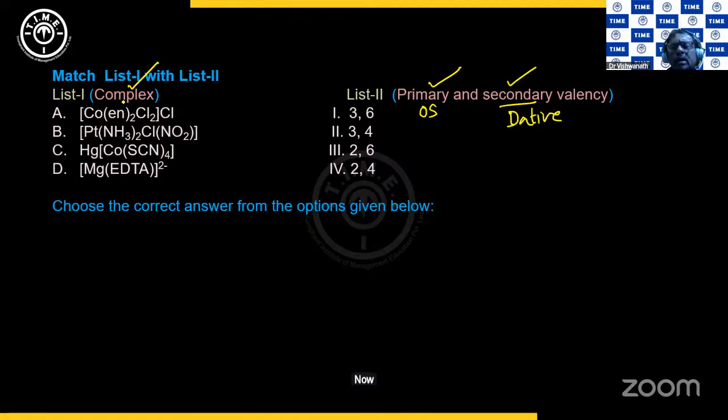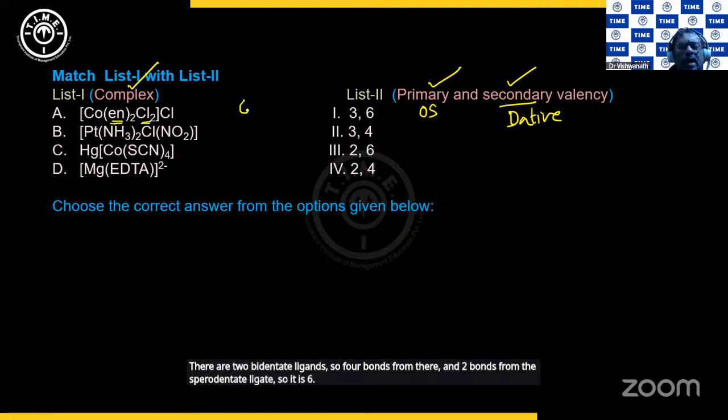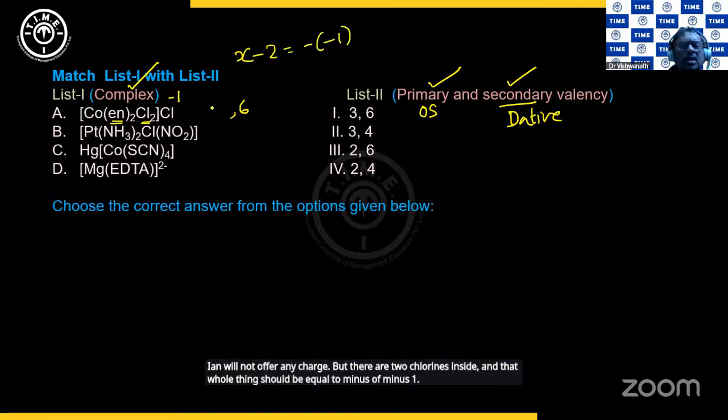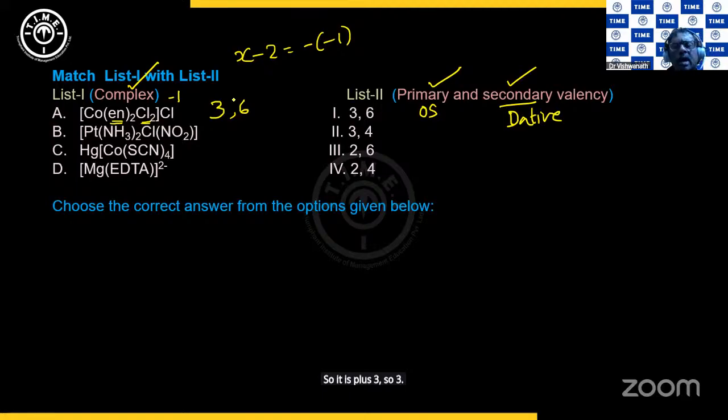Now here, I think we'll do the secondary valency first because it is easier. There are 2 bidentate ligands, so 4 bonds from there, and 2 bonds from this monodentate ligand, so it is 6. So 6 I'll write. Next, look at this Cl. This Cl is 1 minus. So if this cobalt was having an oxidation state of X, en will not offer any charge, but there are 2 chlorines inside, and that whole thing should be equal to -1. So it is +3. So 3. So 3 and 6. So this is option 1.